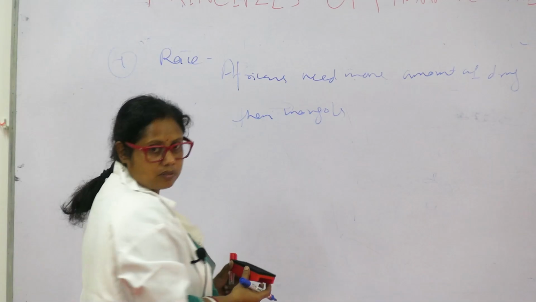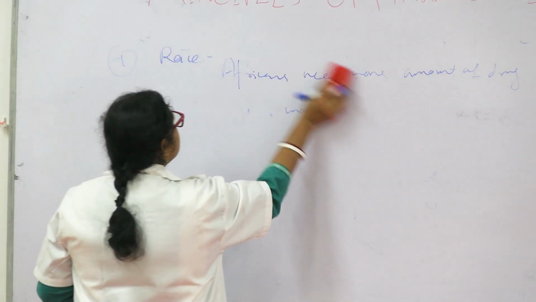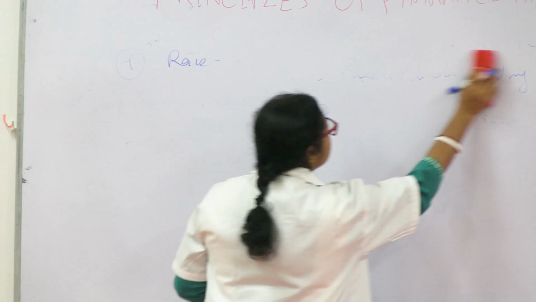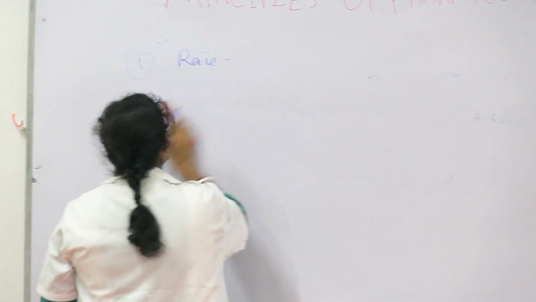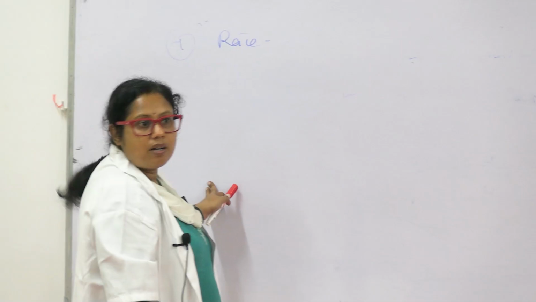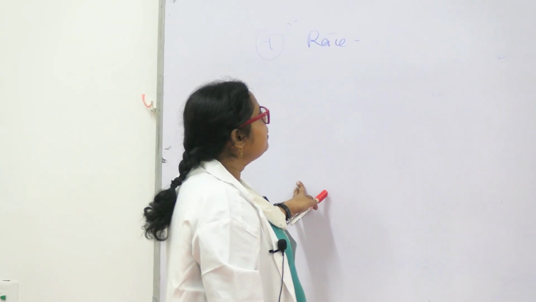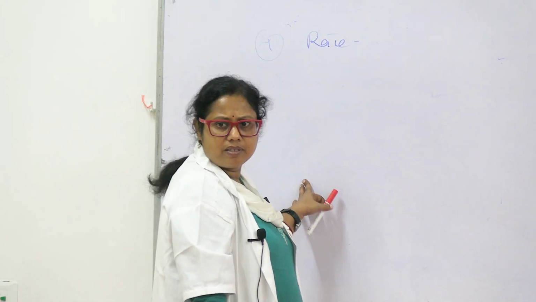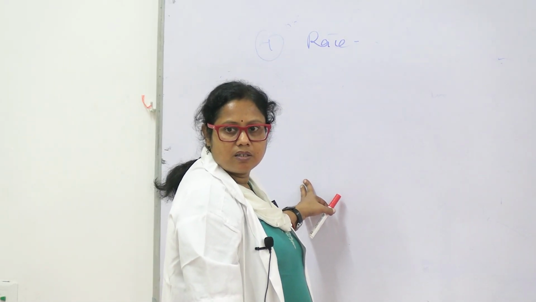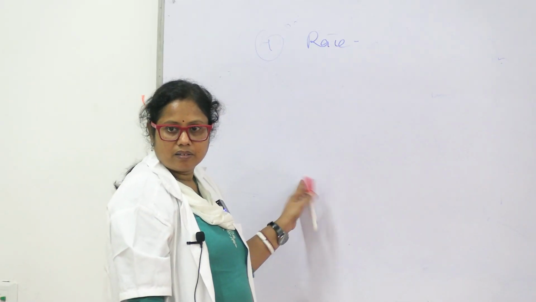Okay, usually, and there are certain side effects which are exaggerated in certain races, not in all, like chloramphenicol. It has a certain side effect, aplastic anemia, which we have discussed earlier in pharmacokinetics. Aplastic anemia is genetically determined.